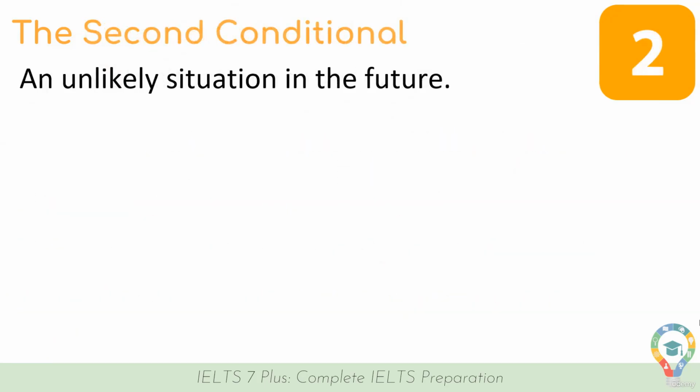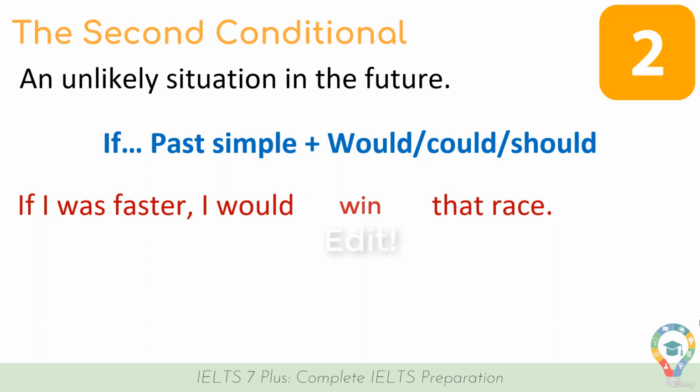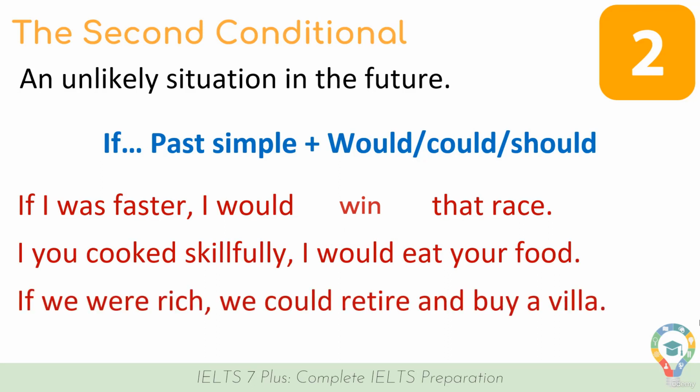Let's take a look at the second conditional, which is used to discuss an unlikely situation that probably won't happen in the future. We make it with if plus the past simple plus would, could, or should. And here is some examples. If I was faster, I would win that race. If you cooked skillfully, I would eat your food. If we were rich, we could retire and buy a villa. So that's all for second conditional examples.